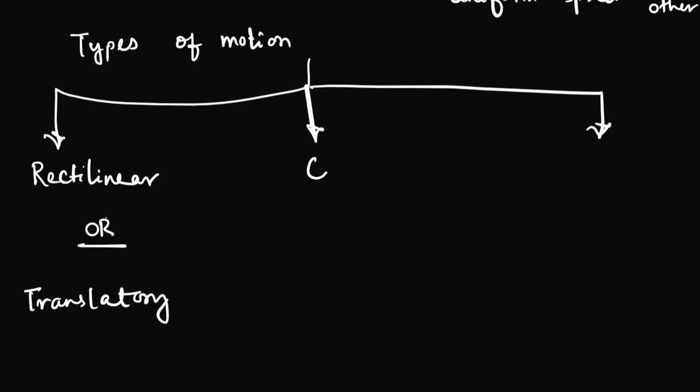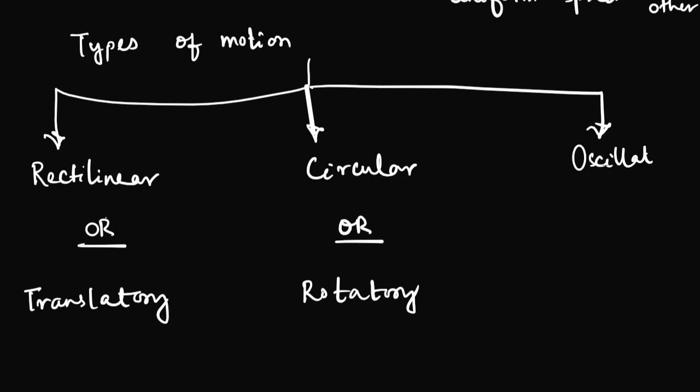Next comes circular or rotatory. Next comes oscillatory or vibratory. Okay, so if this happens like this, how to deal with it?